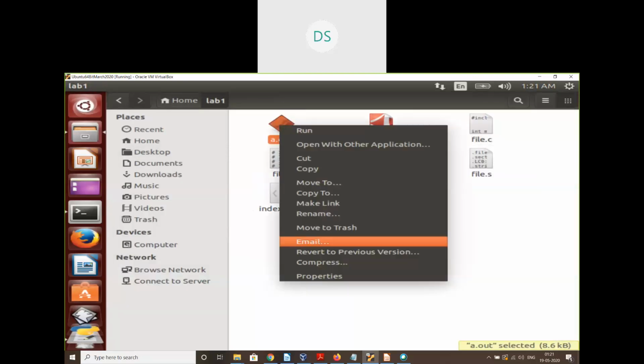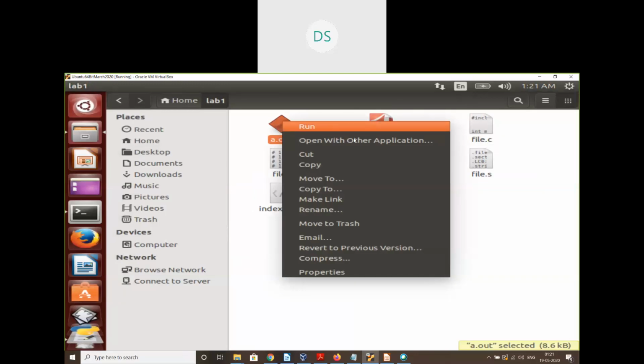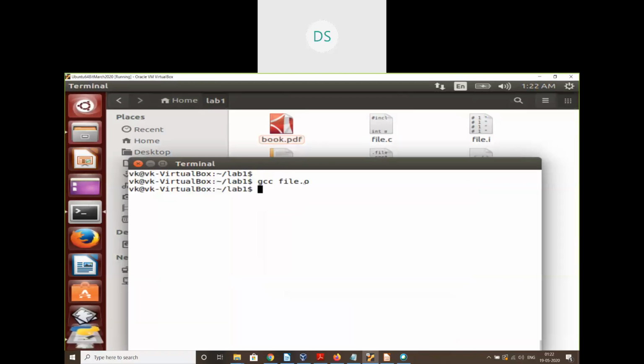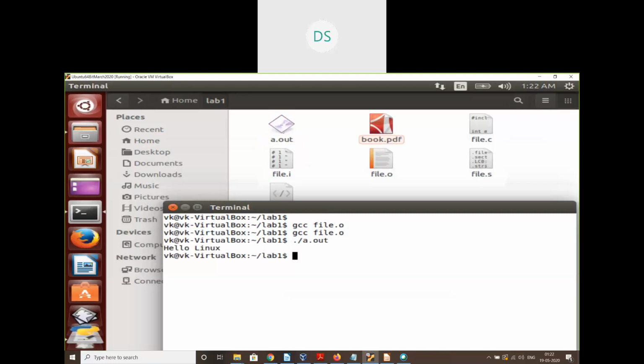Let me delete this current a.out. So you can see there's no a.out here. If I say gcc file.o, a.out would be generated. And we can execute this a.out by using ./a.out.